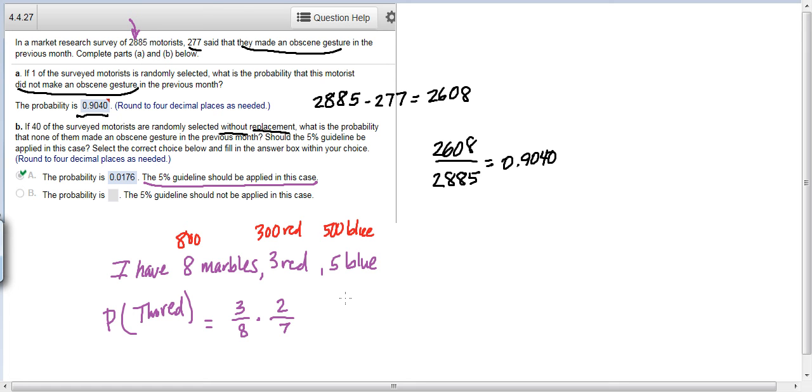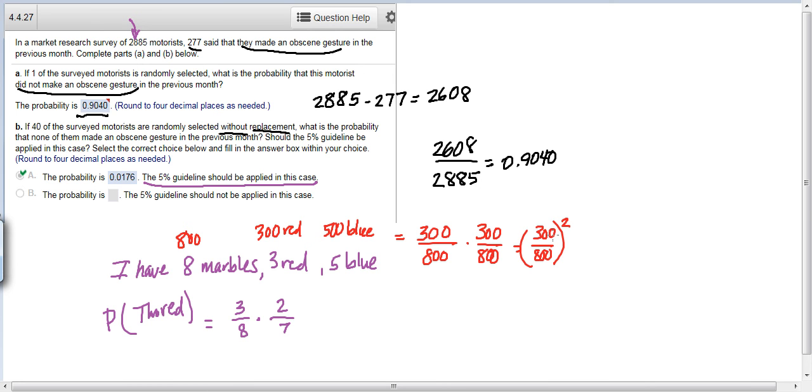If you say 299 divided by 799, the difference in that decimal is so small it's insignificant. So I would just say the chance of 2 reds is 300 over 800 times 300 over 800, or 300 over 800 squared. That would be the probability of pulling 2 red marbles out of such a gigantic quantity of marbles.